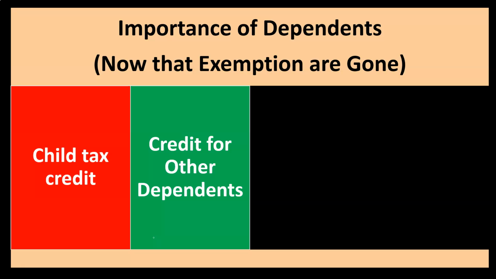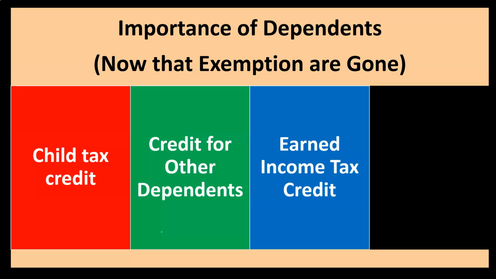So notice that these two credits are kind of linked together now. When you're doing a questionnaire about these two credits, you basically say, okay, can I get the child tax credit, which would mean basically you have a child, you're a qualifying child. If not, then you're going to default back to see whether or not you can get the credit for other dependents. So when you do the questionnaire or think through this process, you're kind of combining those two together to see the impact on the tax return.